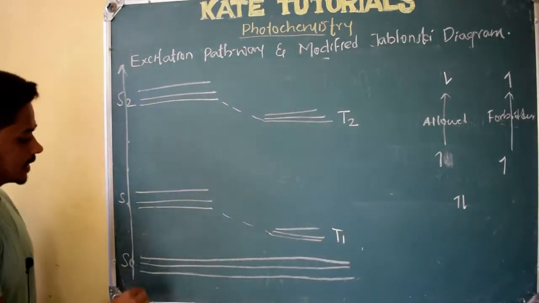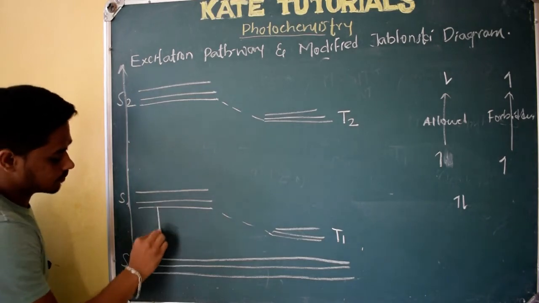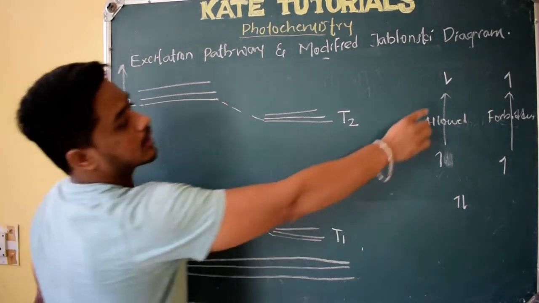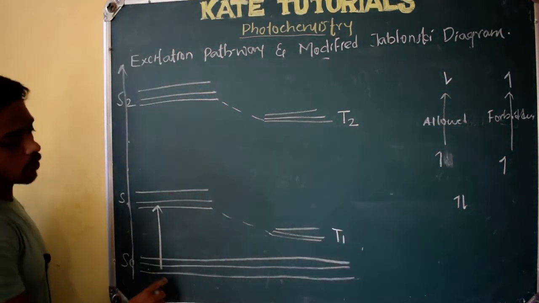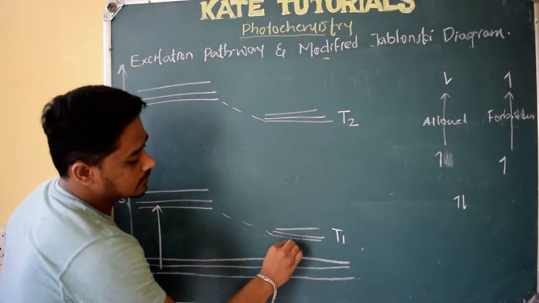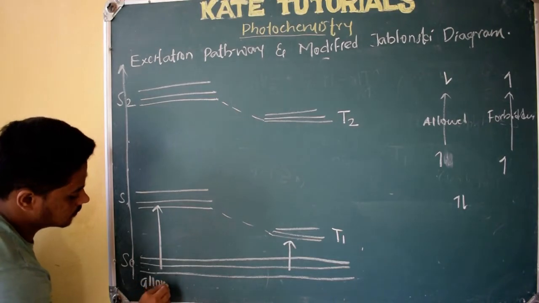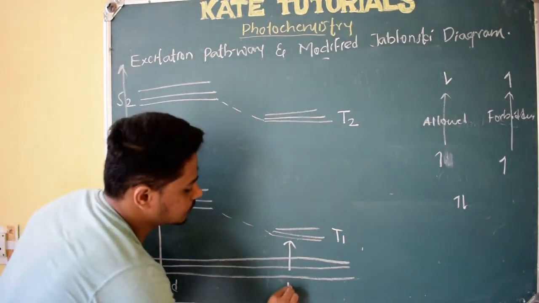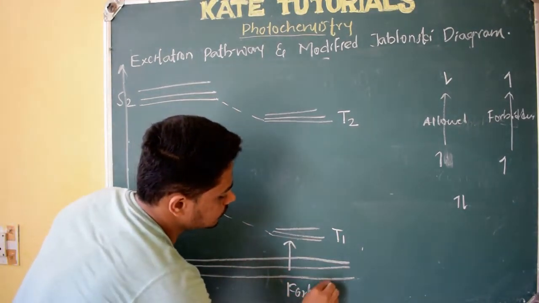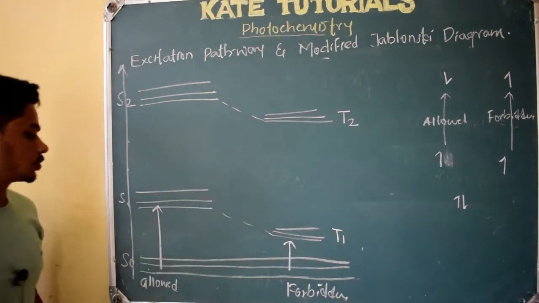So transition from S0 to S1 is allowed because there is no change in the spin of the electron. But transition from ground state directly to triplet is forbidden. So this is allowed, and this we call forbidden.